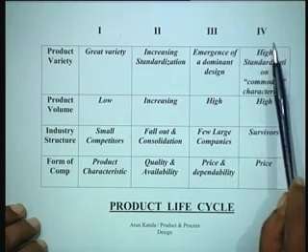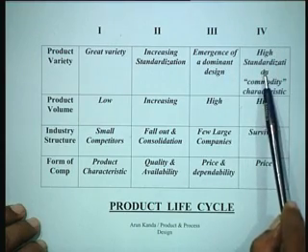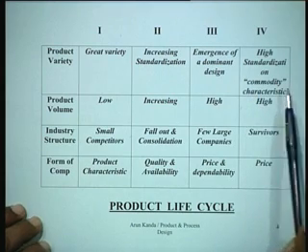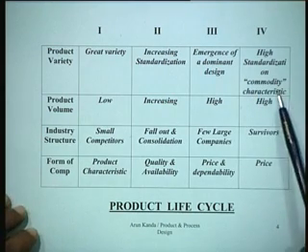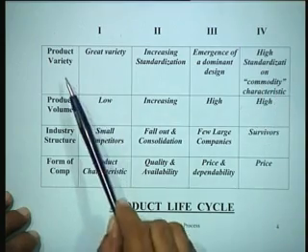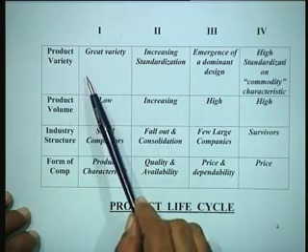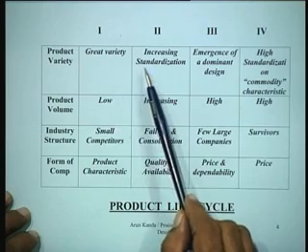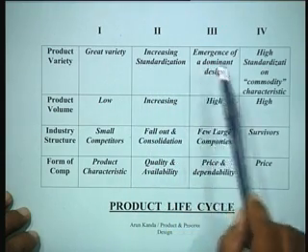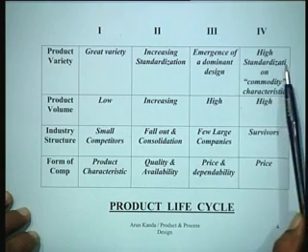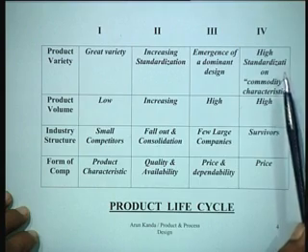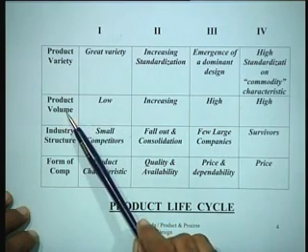And in the fourth stage there is a high degree of standardization, and there is a commodity characteristic, which meant that it becomes a household commodity. So there is a high degree of standardization at this stage. So this is as far as product is concerned. Product variety generally is high, it tends to fall, and finally you settle. Most companies would settle for one dominant design, and the product variety as far as that is concerned would tend to go down.